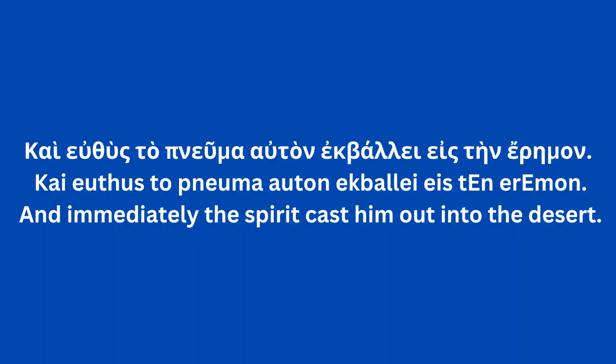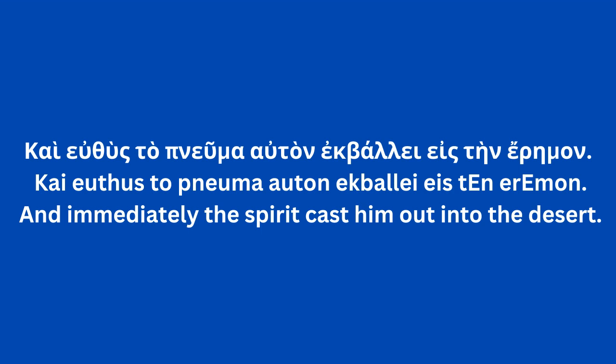Let's take a look at one more example quickly. This is Mark chapter 1, verse 12. Kai euthus, and immediately. So immediately is an adverb, and we know that it's going to modify a verb later in the verse. Kai euthus, and immediately. To pneuma, the Spirit.